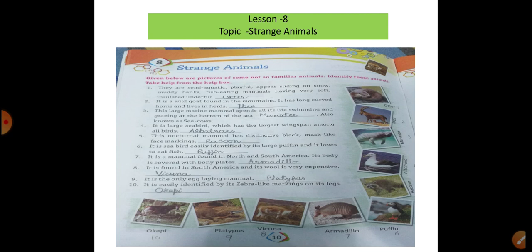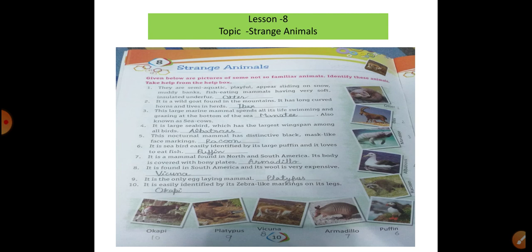The related picture is also here as an indication. Third, this is a large marine mammal that spends all its life swimming and grazing at the bottom of the sea: manatee, also known as sea cow. Fourth, the largest sea bird with the largest wingspan: the albatross. Fifth, the comment is here.